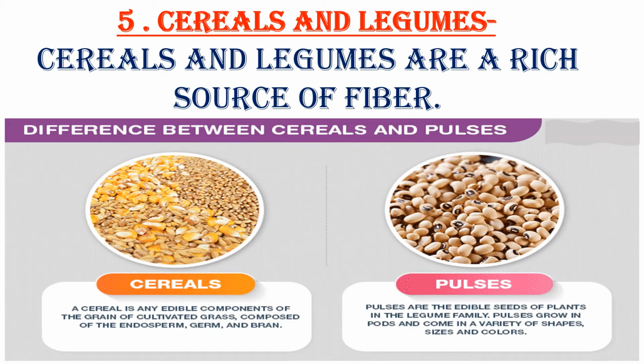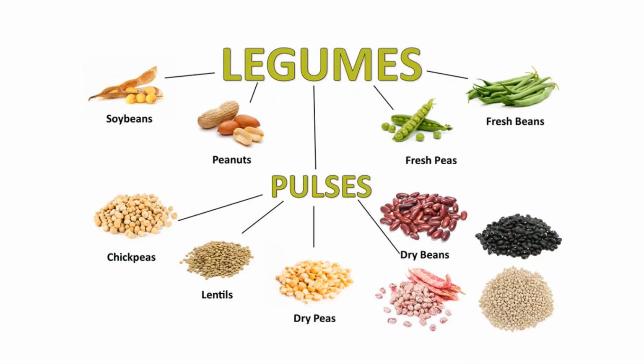Pulses are the edible seeds of plants in the legume family. Pulses grow in pods and come in a variety of shapes, sizes, and colors.